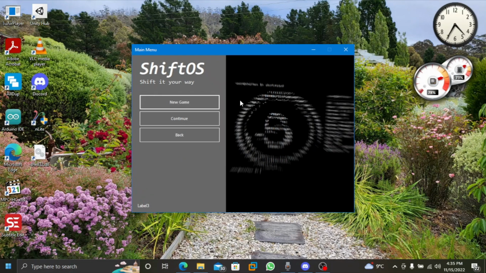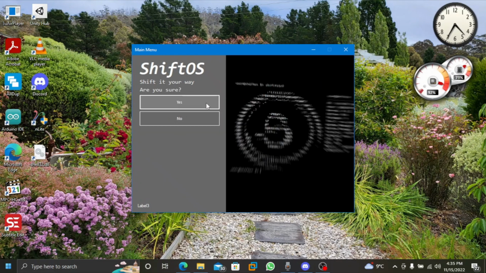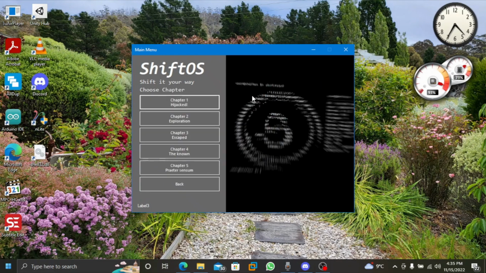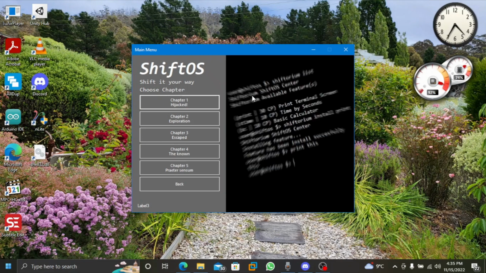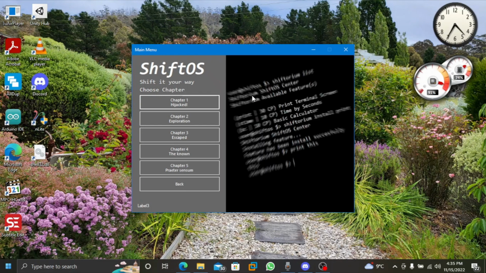As I didn't have a copy or a save file of ShiftOS at this current time, we can go to the new game. Are you sure? Yes. And then we can choose the chapter. As of now, the only available chapter is chapter 1, Hijacked, because we are still developing chapter 1 and all of its required commands.